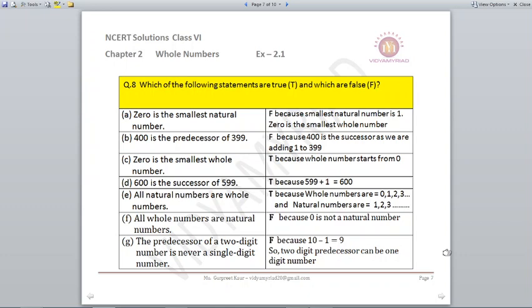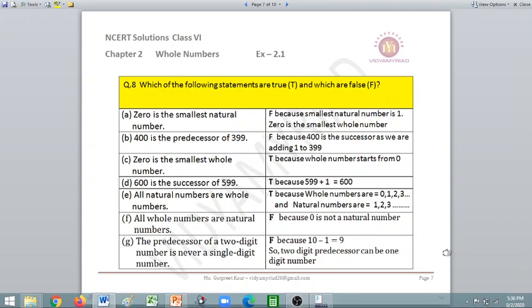F part, all whole numbers are natural numbers. Now they are asking you the opposite. Whether all whole numbers are natural numbers? No, it is false. 0 is also there in the whole numbers. So we cannot say that all whole numbers are natural numbers because in natural numbers 0 is not there. G part, the predecessor of a 2-digit number is never a single digit number.